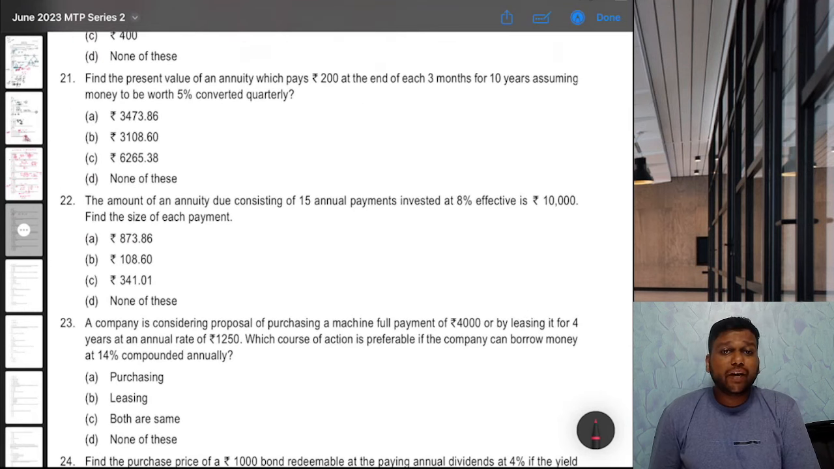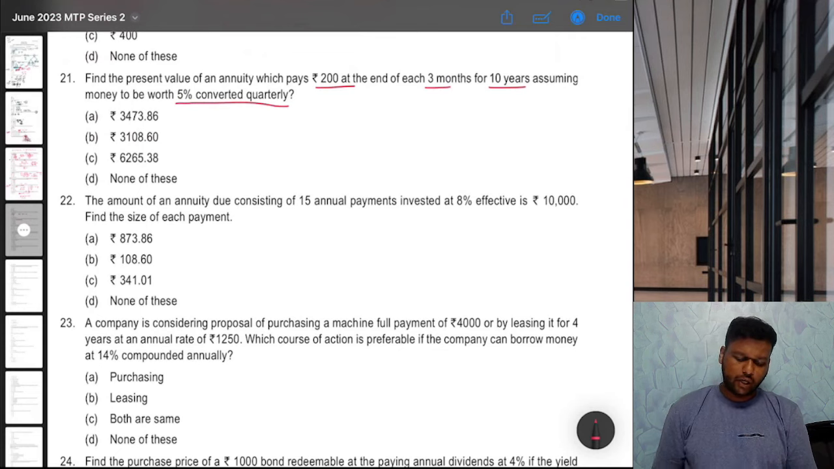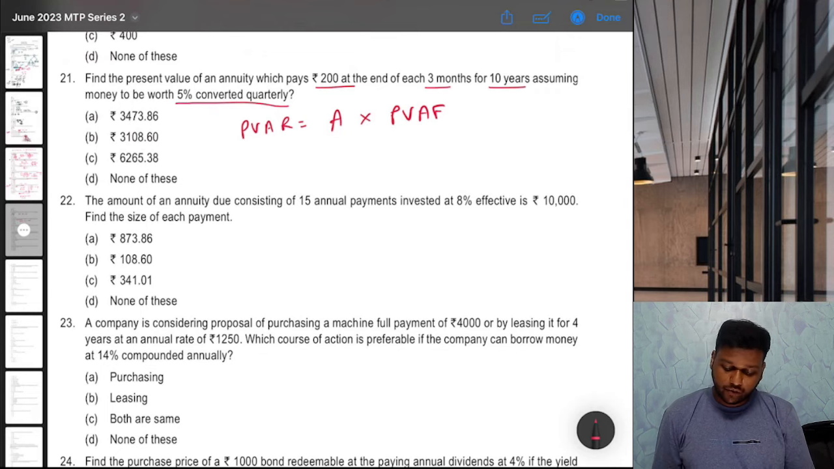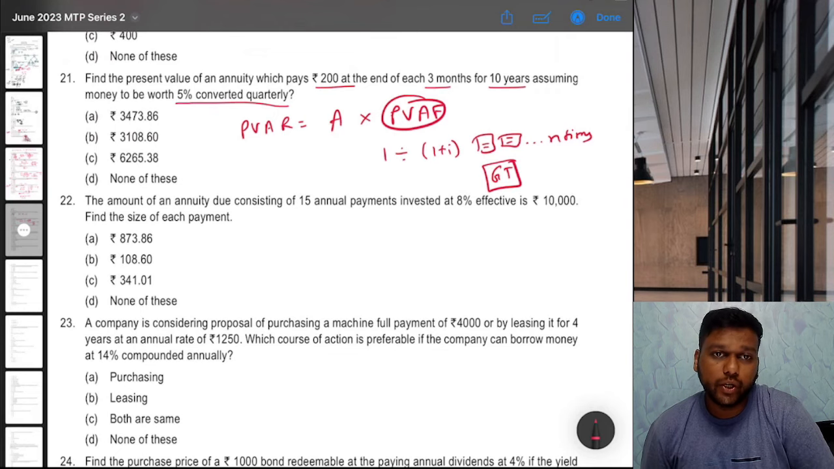Find the present value of an annuity which pays 200 at the end of each 3 months for 10 years, assuming money to be worth 5% converted quarterly. Okay, so this is a simple present value of annuity question. How do we find present value of annuity? Regular annuity amount into present value factor. How do we find present value factor? We do 1 divided by 1 plus i. Then as a shortcut, we press equal to n times, and then we press GT. That's it. So on the calculator you can get it simply without going to formulas.